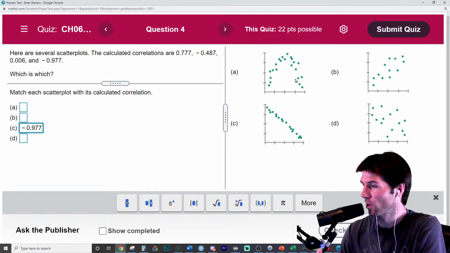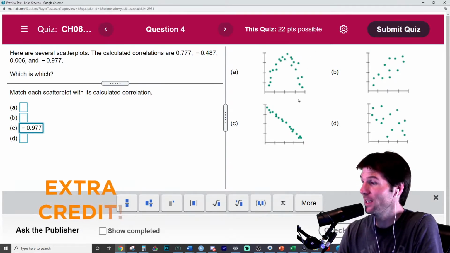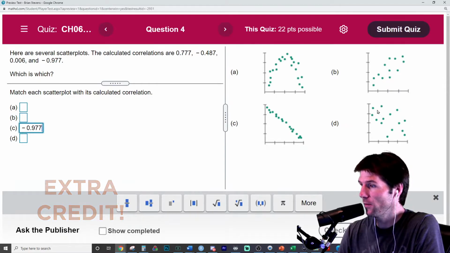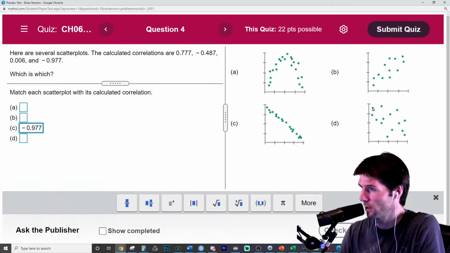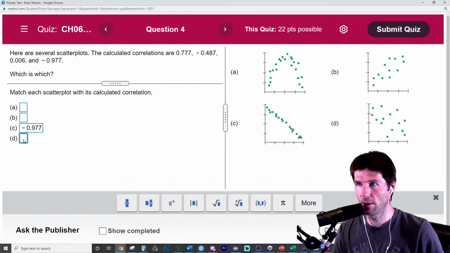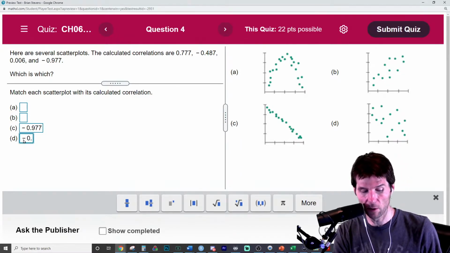50 points right there, Tiffany. Good try. A is kind of a neither. D, even though it might be hard to tell, kind of goes down still. It's not super strong, but it goes down. So D is going to have the other negative correlation right here because it goes down.